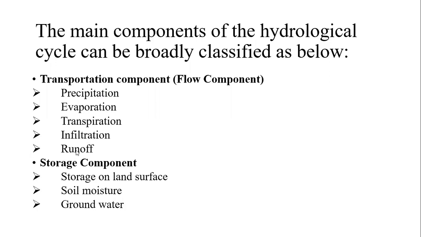So this is included under the transportation component or the flow component, whereas the storage components are going to store either water or ice, whatever it may be. Here we are considering the precipitation in the form of water, that is rainfall. If rainfall is there, then the storage components may be storage of the water only, that is the appearance of the water in various structures, which may be man-made structures or natural structures. Natural structures means seas and oceans, or the natural bodies we can say.